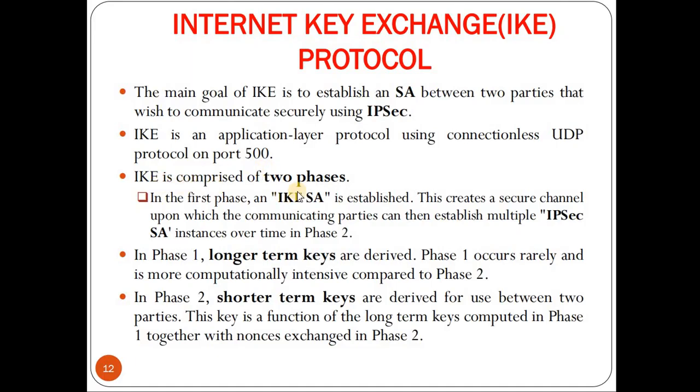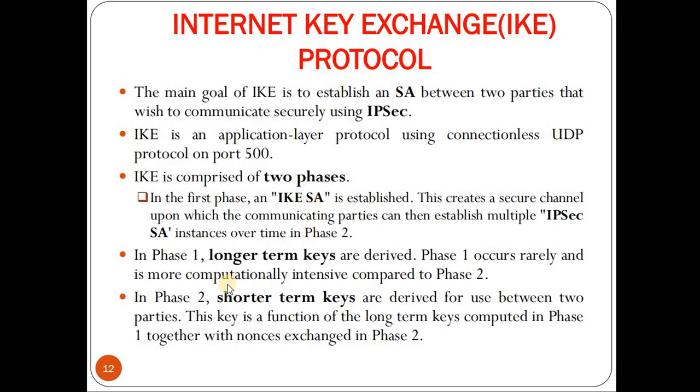So IKE comprises two phases. In the first phase, an IKE SA is established. This creates a secure channel upon which the communicating parties can then establish multiple IPsec SA instances over time in phase 2. So in phase 1, we establish the IKE SA. In phase 2, we can establish multiple IPsec SAs. Now I can give an analogy for what an IKE SA is. An IKE SA is something like establishing a session. A session can have multiple connections. That is nothing but the IPsec SAs created over the IKE SA.